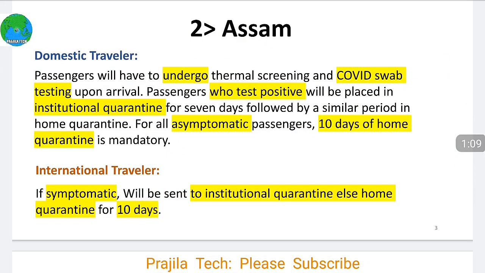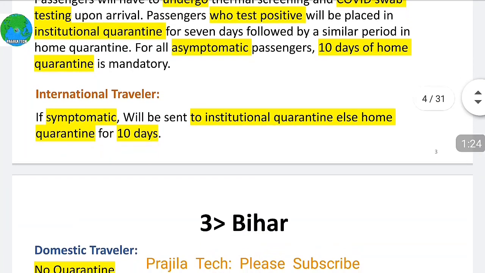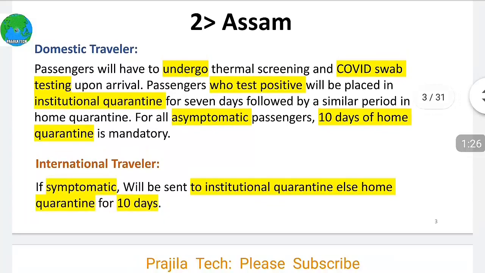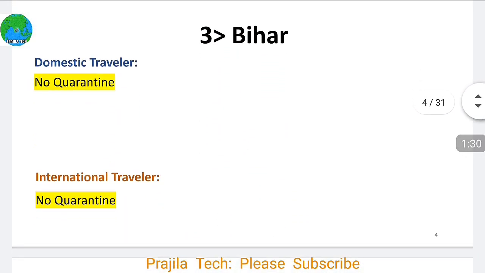Assam, if you are a domestic traveler, you will be undergoing a COVID swab test, and if you are positive, you will be sent to institutional quarantine for 7 days, otherwise you will be sent to 10 days of home quarantine. If you are an international traveler to Assam, symptomatic will be sent to institutional, otherwise 10 days of home quarantine.